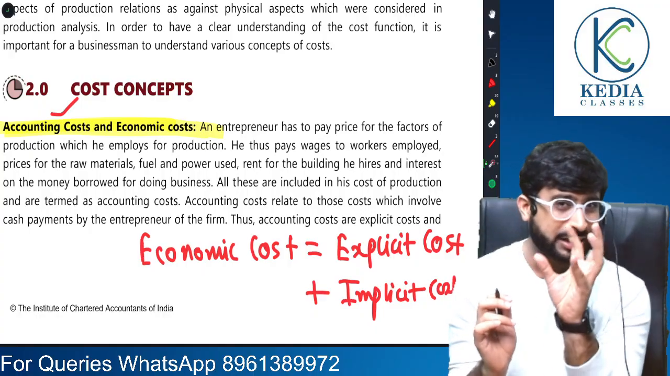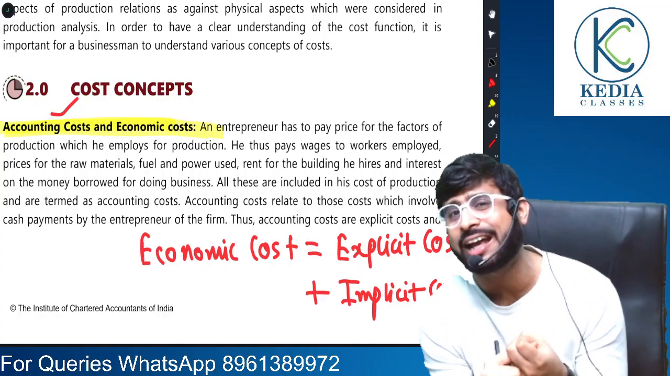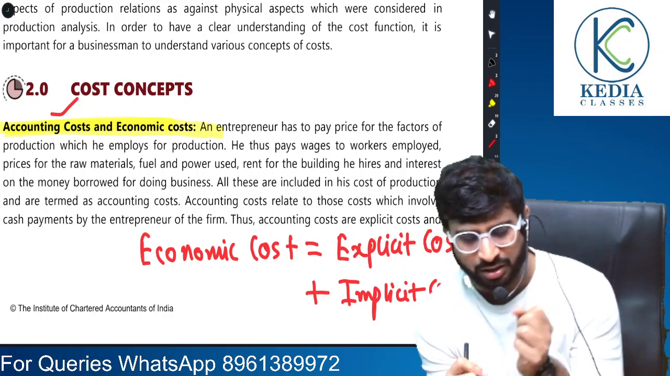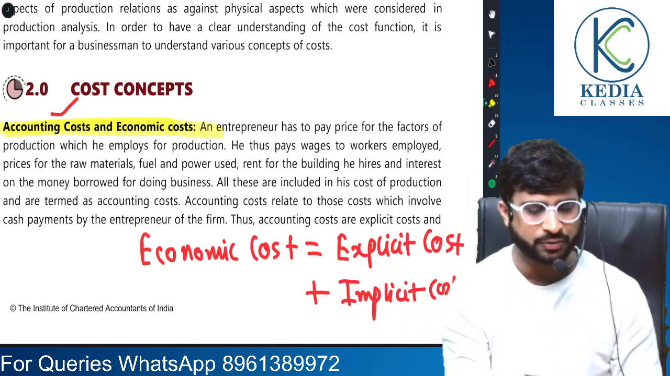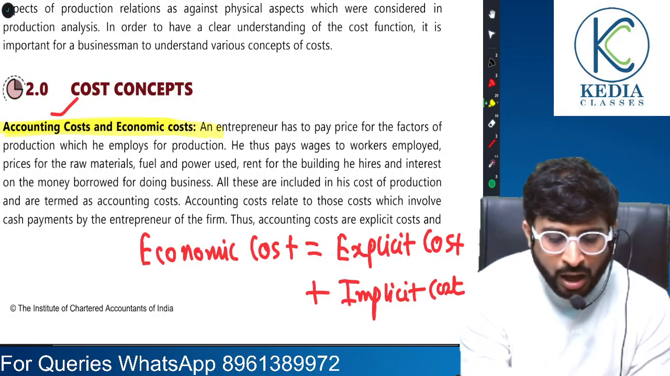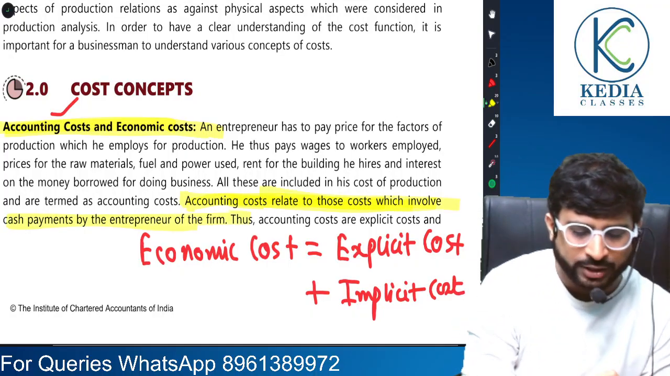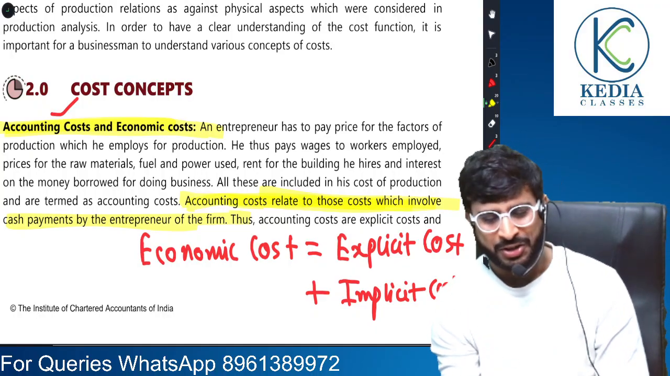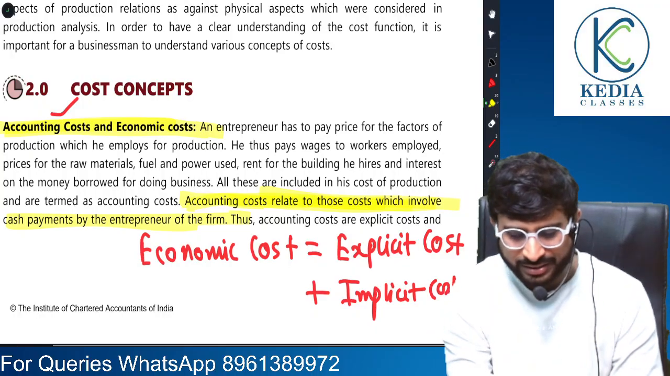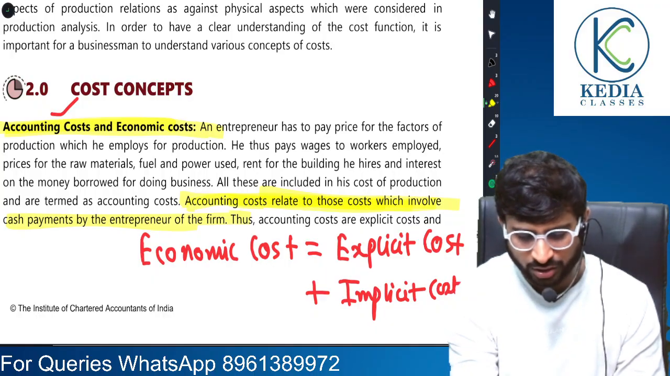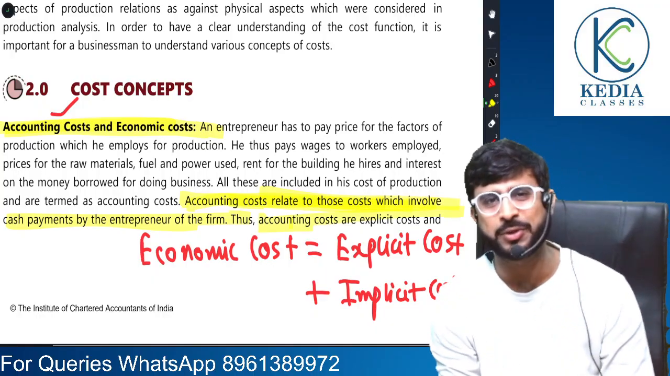Now, there are two more terms I will explain: normal profit, supernormal profit, and economic profits. Just give me some time and I'll come to that. First of all, let's highlight whatever we have studied. See, accounting costs relate to those costs which involve cash payments by the entrepreneur. I told you, accounting costs are those costs which result in actual outflow. Thus accounting costs are explicit costs. Here it is, which I had already written.